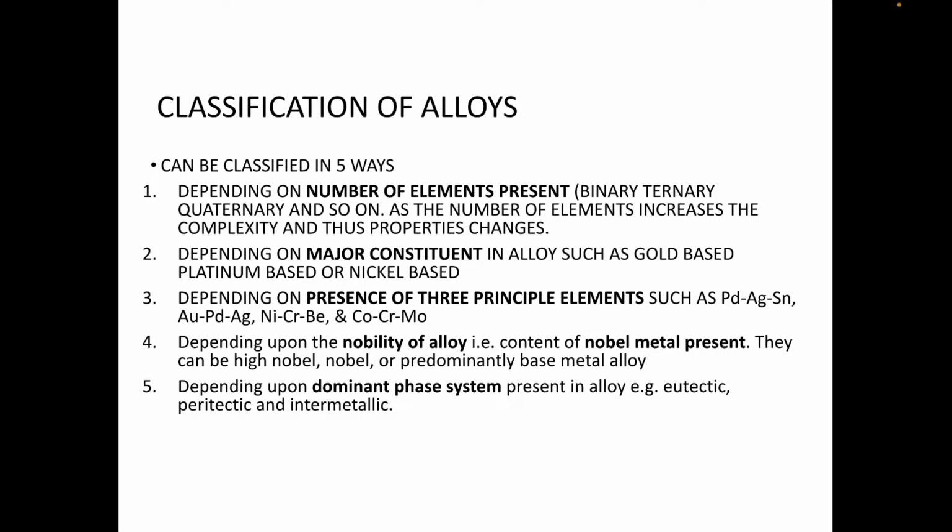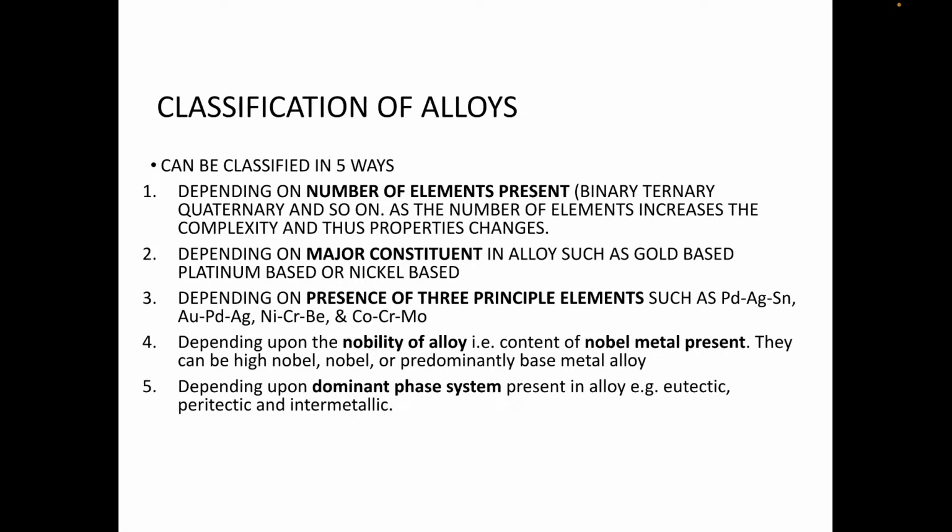Classification of alloys. It can be classified in 5 ways: number of elements, major constituents, presence of 3 principal elements, nobility of alloy, and dominant phases. First, depending on the number of elements present, that is binary, tertiary, quaternary and so on. As the number of elements increases, the complexity and thus the properties of the metal change. Depending on major constituent in alloy, such as gold based, platinum based or nickel based.